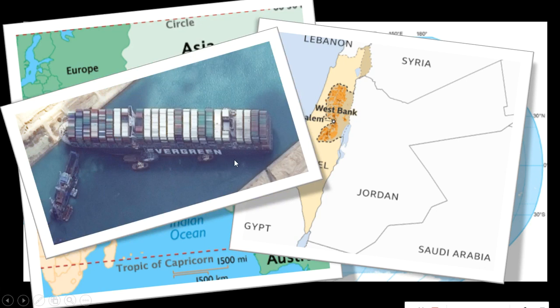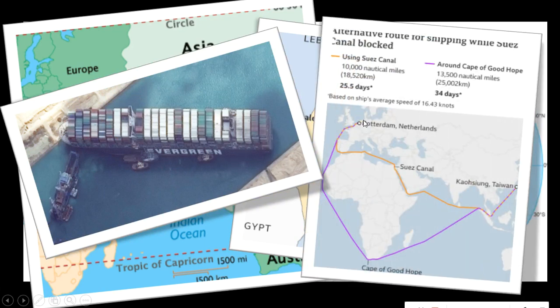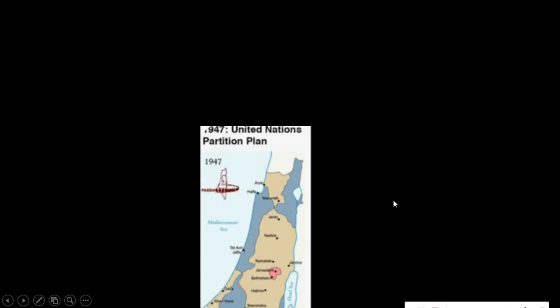And the Suez Canal, you would have seen this. The ship was stuck in that area, and because of that, people had to take a longer route. If a ship starts from here, this is the shortest route they can take, through the Suez Canal, and this is how they do trade across the world. So when that ship got stuck here in the Suez Canal, the ships had to take this longer route. This much bigger route. So this is the reason the Suez Canal is very, very important. And now this is all cleared, and the route is free for the continuous export or import, whatever people are doing here. So this is another news item, but I just wanted to show you the area because these are again things which were in the news this year.